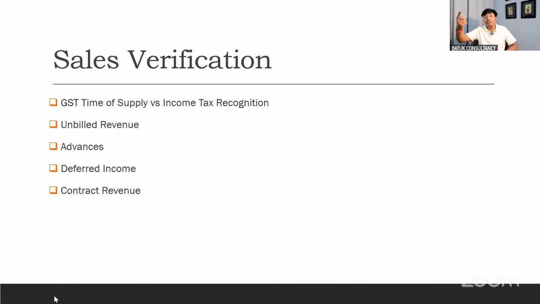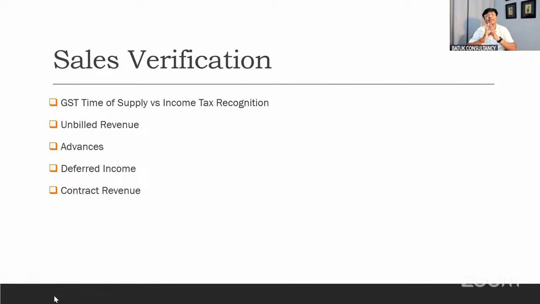For the WIP, you are going to book the revenue in the current or next quarter. That means for year end 31st March 2026, you have to book in April, May and June months. There may be chances you will book the revenue in case of WIP. So unbilled revenue, deferred income and contract revenue are very special points which we need to keep in our mind. Because many times, the client has no idea about the contract revenue or the unbilled revenue. Due to that, the client is just going to book the income based on the amount which has been received, or based on the invoices which have been raised, and the same has been given to us, and we are going to file the return based on the data provided by the client. It will create an issue in future.